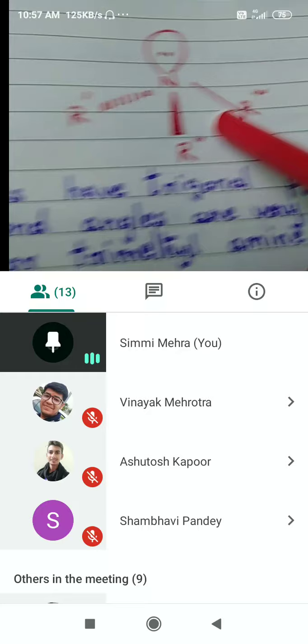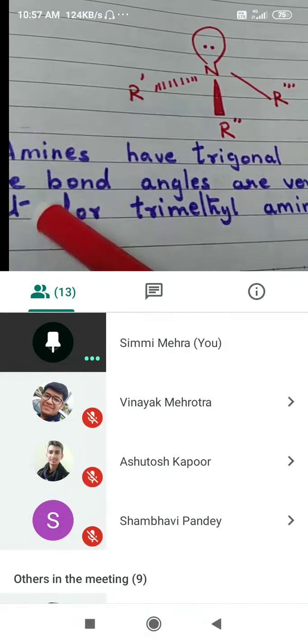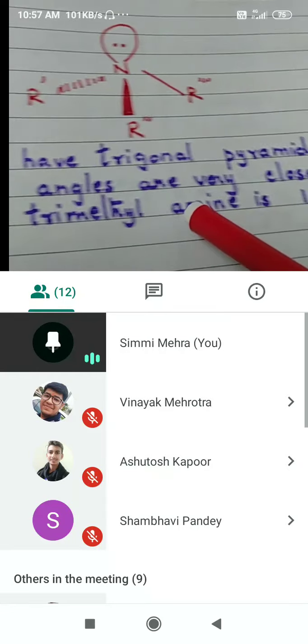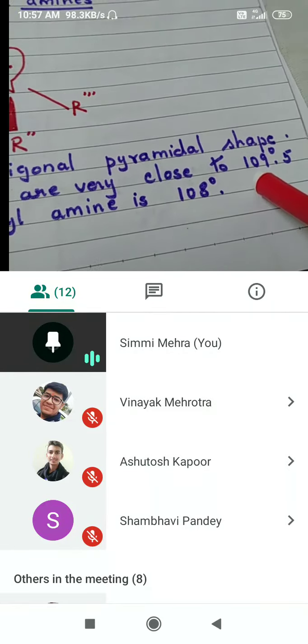Now further, amines have a trigonal pyramidal shape, and the bond angles are very close to 109.5 degrees, because it will vary a little in 1 degree, 2 degree, and 3 degree amines also because of alkyl groups. But for trimethylamine, with 3 methyl groups, a tertiary amine, it is 108 degrees.